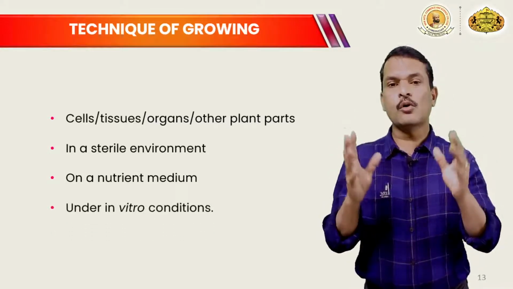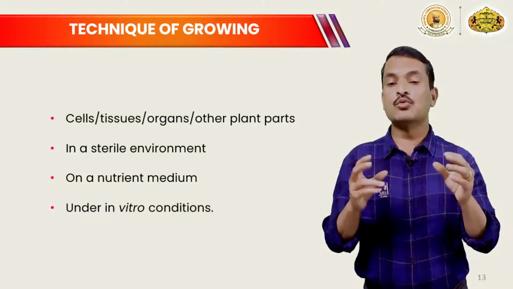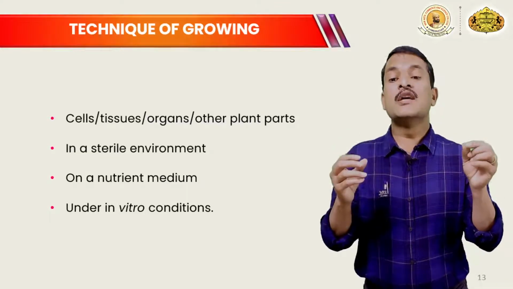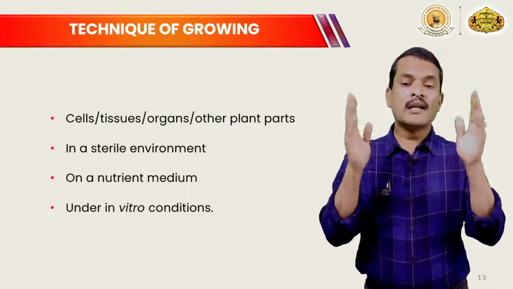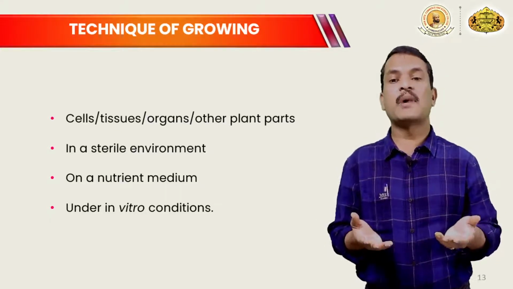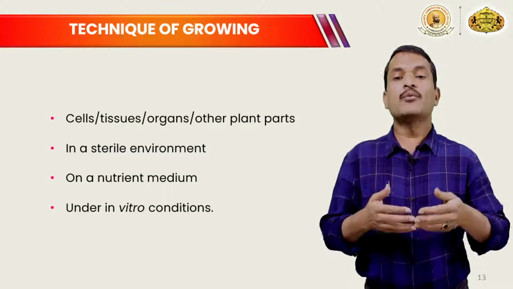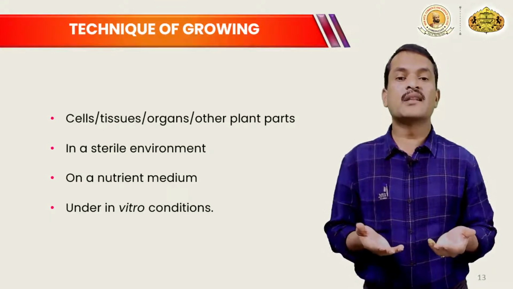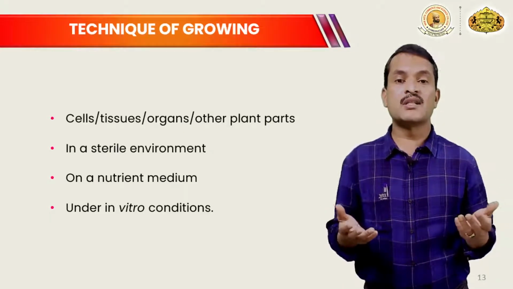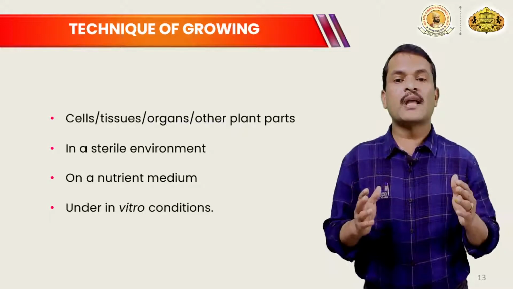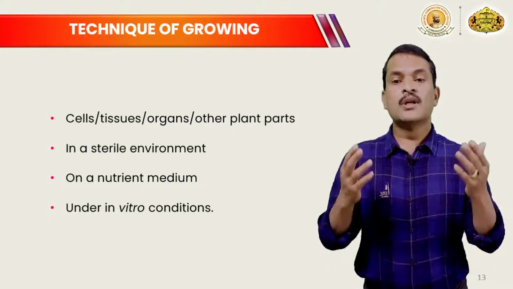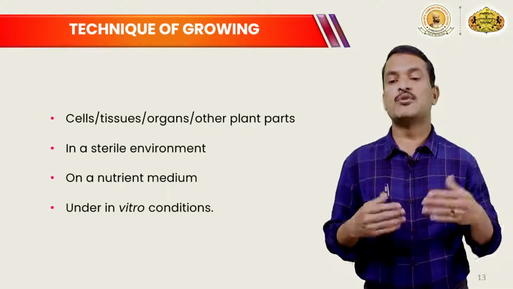So we are going to grow these cells, tissues, organs or any part of the plant inside the tube under controlled conditions. We are going to supply the nutrients required by that plant material, and we are going to provide aseptic conditions, so there will be no other organism, microorganism or contaminant there, and it will start to grow into a new plant. So this is known as plant tissue culture.